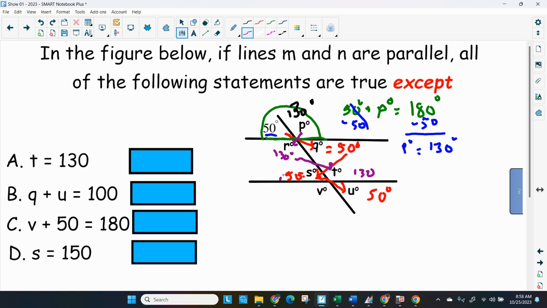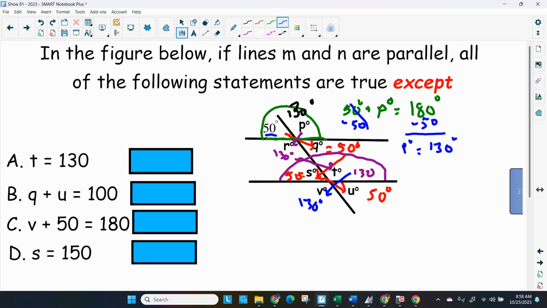Or I could draw my semicircle up here if I wanted to. Angle S plus angle T equals 180 degrees, and that checks out. And remember, angle T is opposite angle V. That equals 130 degrees. Now we got all 8 of our angles.